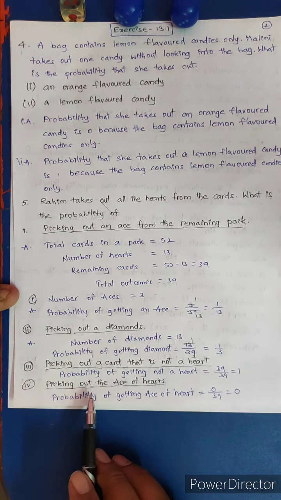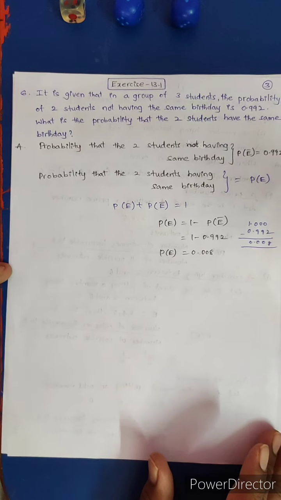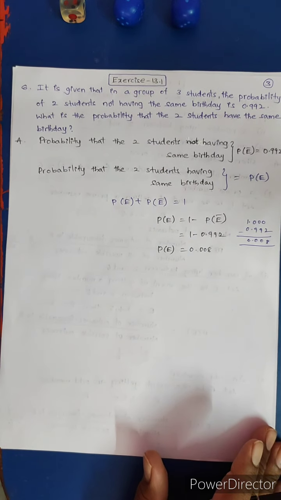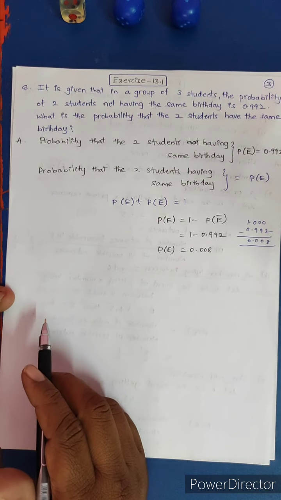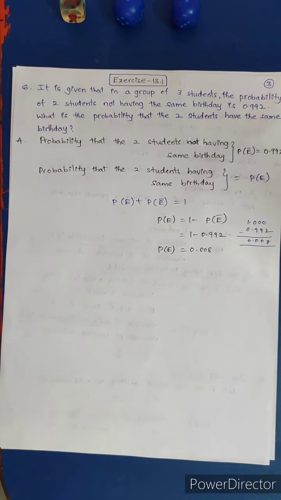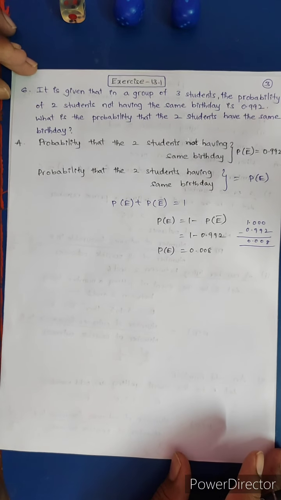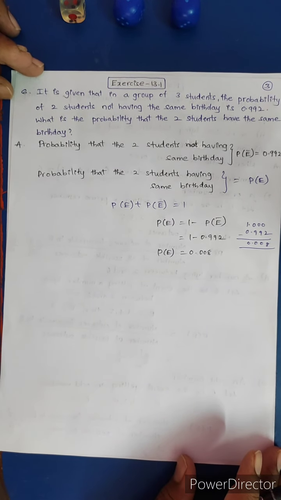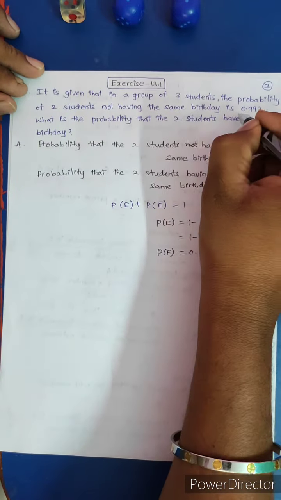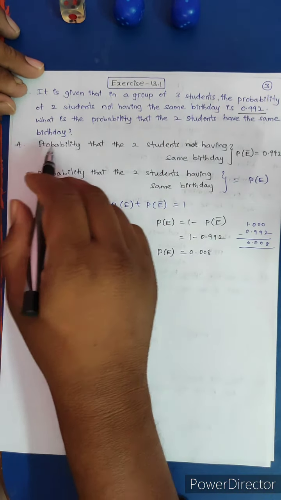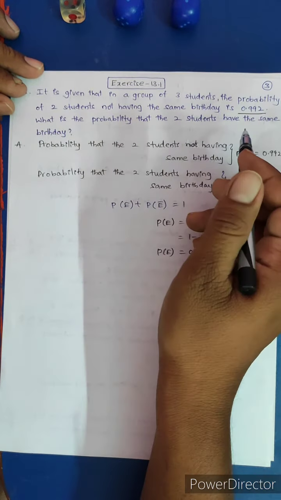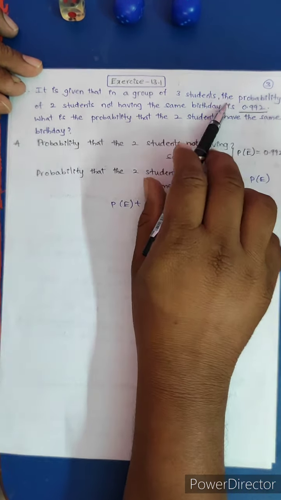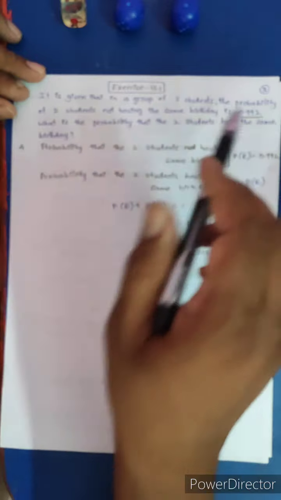Sixth problem. It is given that in a group of 3 students, the probability of 2 students not having the same birthday is 0.992. What is the probability that the two students have the same birthday? Simply find the difference of 1 and this number.